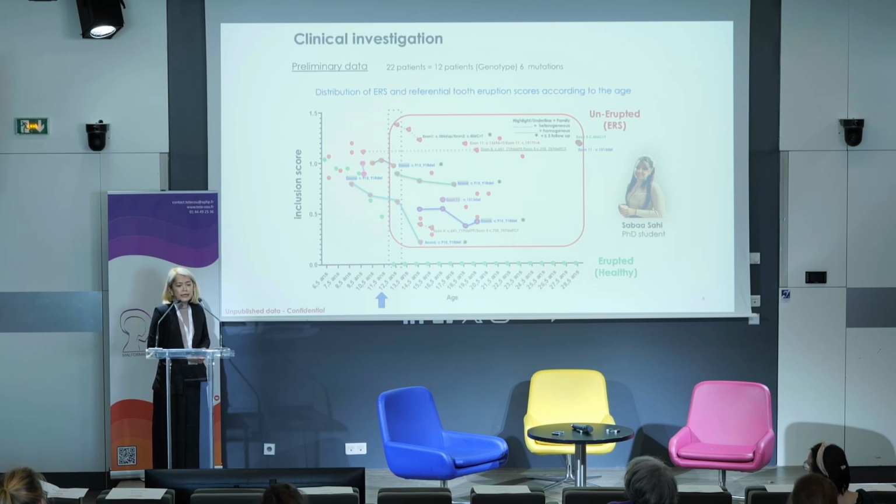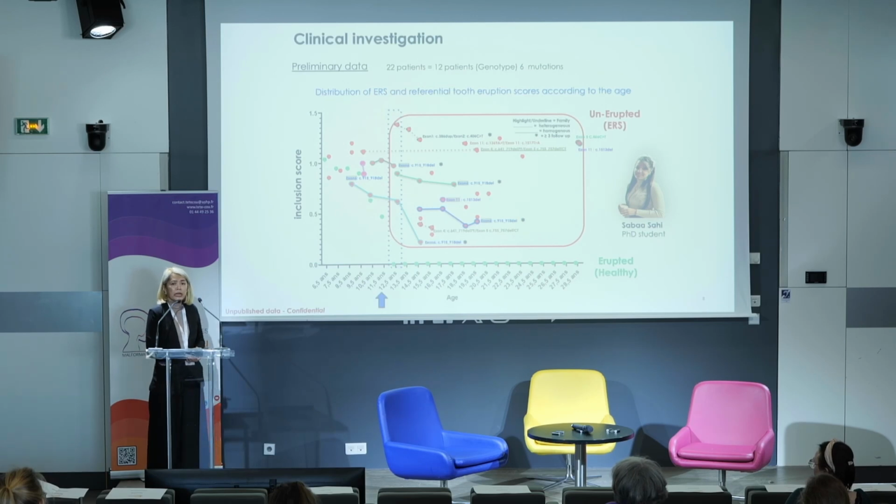As you can see, with the star, we follow up the patients who visited the clinic more than 3 times. And our results show the diversity of the mutations in the ERS patients. As you can see, the lines start to go toward the erupted tooth, which we can see significantly when we follow up the patients who come to visit the clinic. So we can predict, and we can suggest to the patients who have this syndrome to come to the clinic early, so that they can do it.